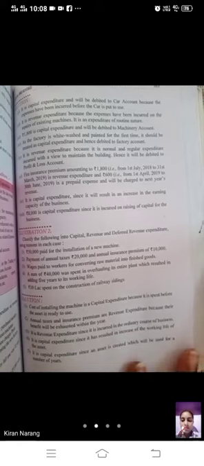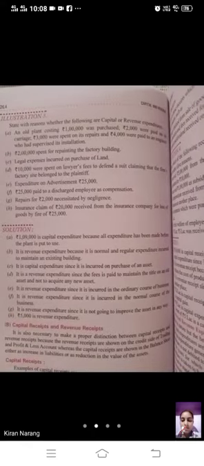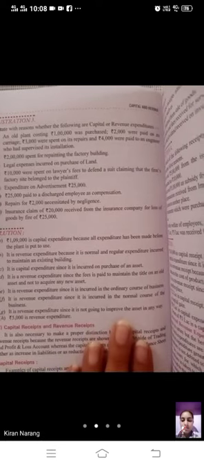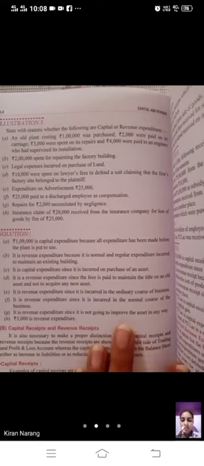Now have a look at illustration number 3. State with reasons whether the following are capital or revenue expenditure. You just have to bifurcate them as usual. An old plant costing rupees 1 lakh was purchased. You have purchased an old plant.